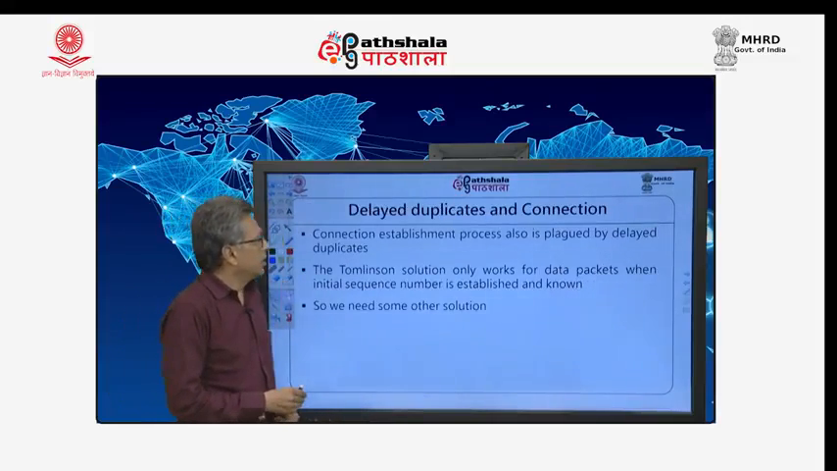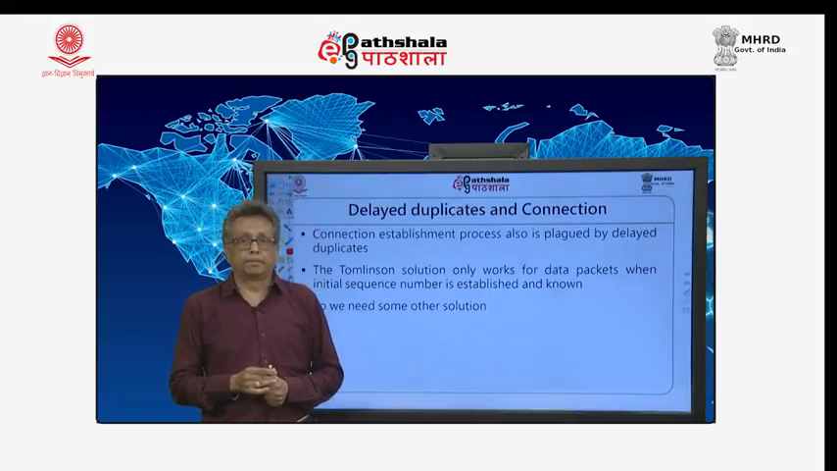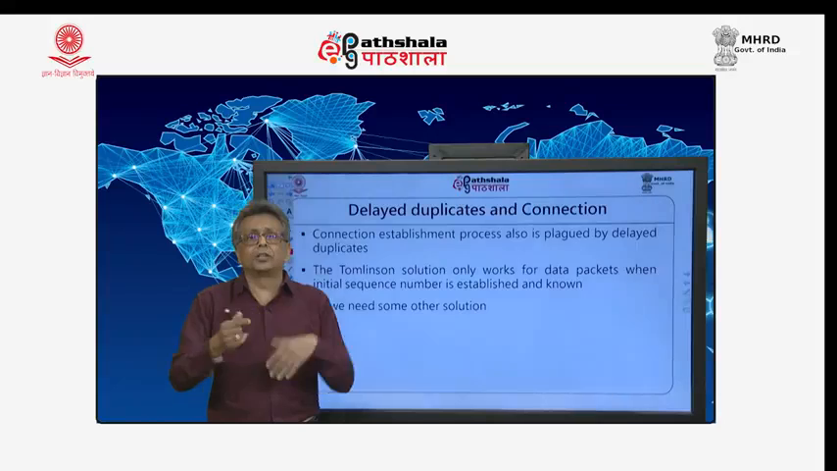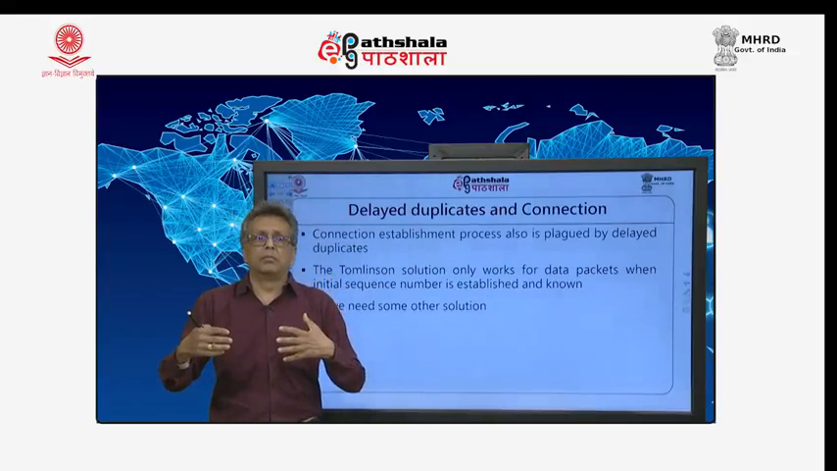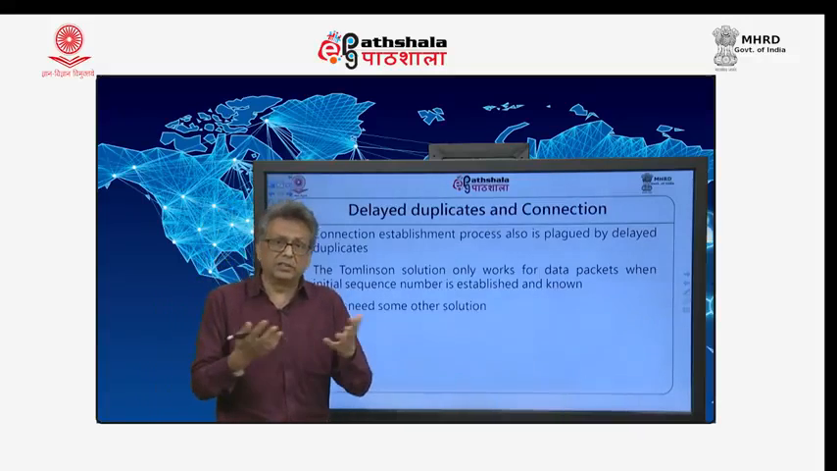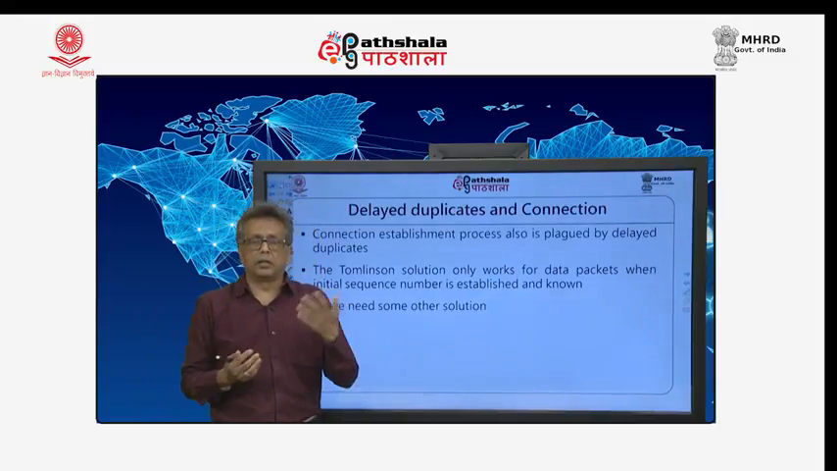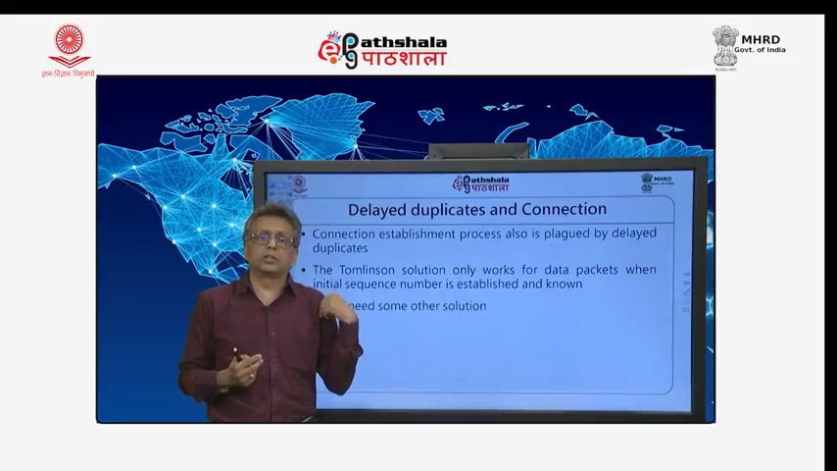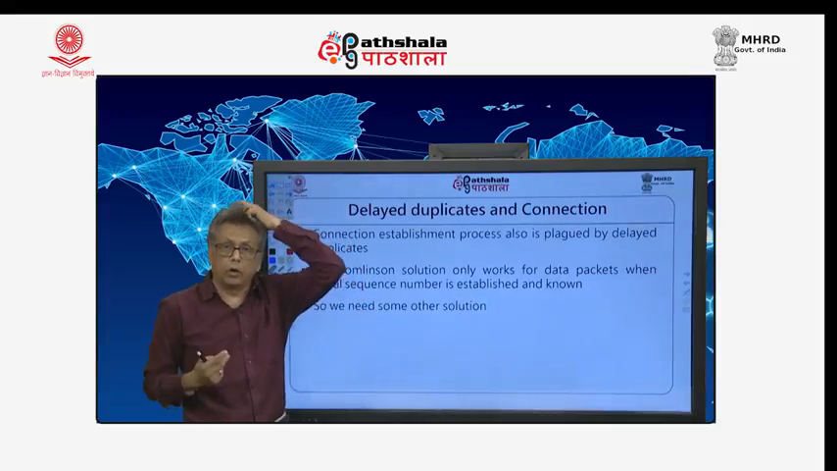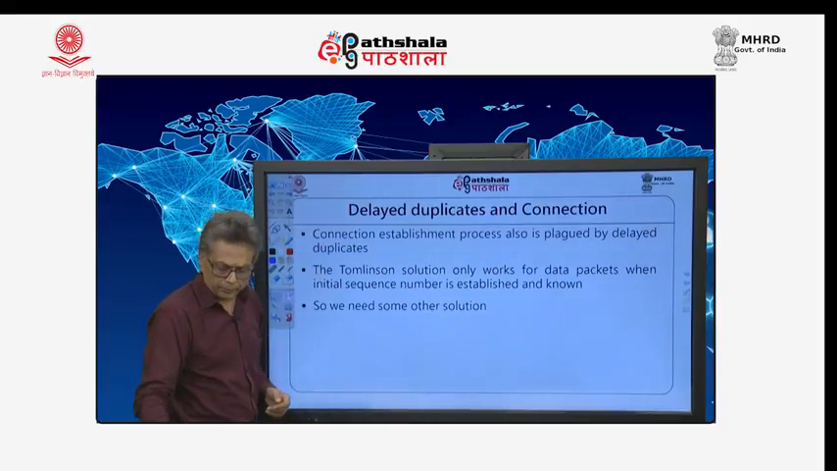Connection establishment is also plagued by this delayed duplicate problem. It is quite possible that the sender has sent a request that reaches the receiver later, and the receiver understands this to be a fresh request and establishes a connection from its side, though there is actually no such request from the sender. Not only that, it is quite possible that there is a duplicate acknowledgement also, so the sender would be fooled into believing that the connection is already on, of which the sender is actually not aware. So, we need some solution for this problem.